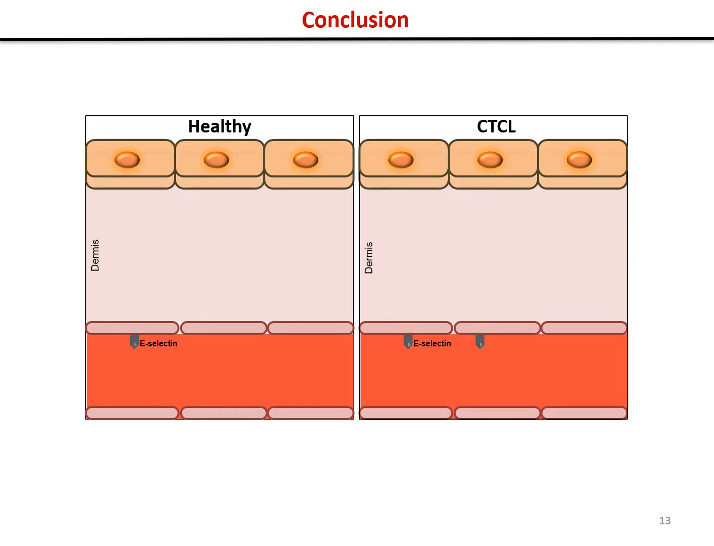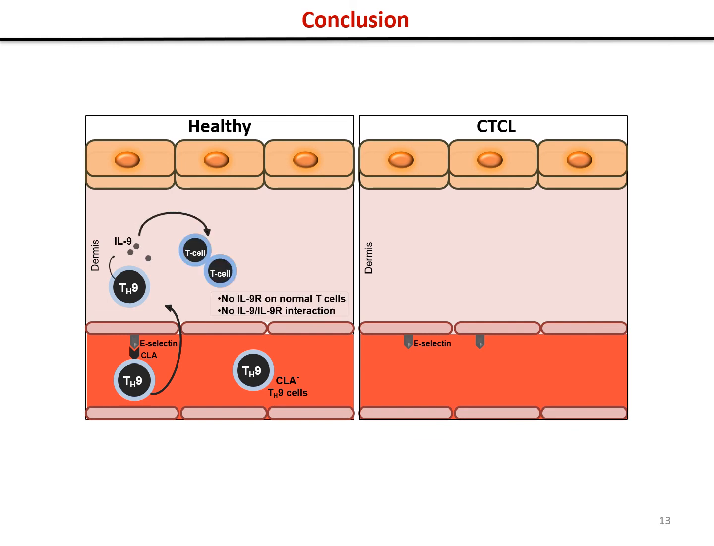Now, coming to the conclusion of this overall work, this study provides first evidence that in healthy individuals the Th9 cell number is less. When CLA on Th9 cells interact with E-selectin on the endothelial cell of inner wall of capillaries, it moves to the dermis where it secretes IL-9. But due to negligible expression of IL-9 receptor on normal T cells, there is no IL-9 IL-9R interaction, and thus there is no effect of IL-9.